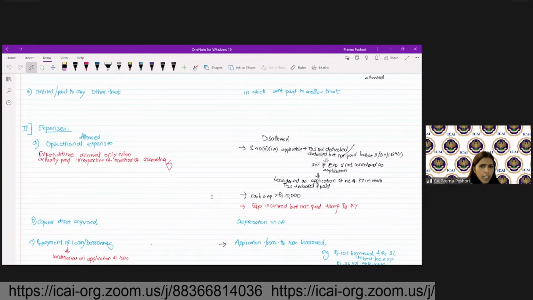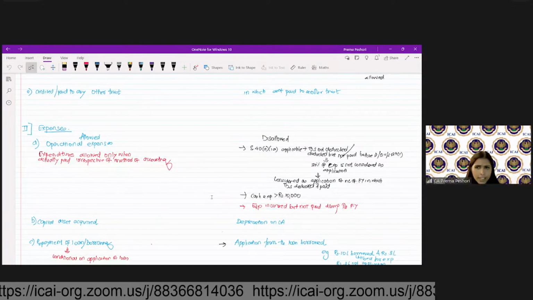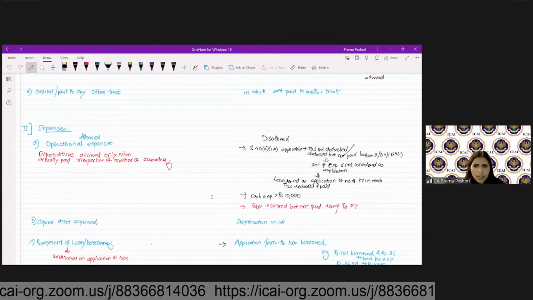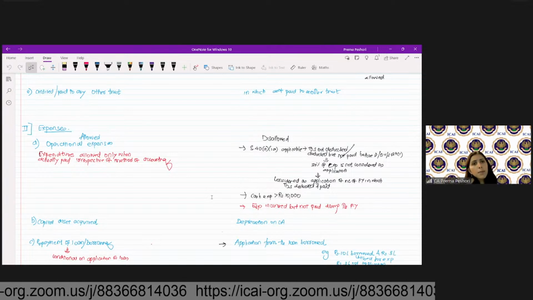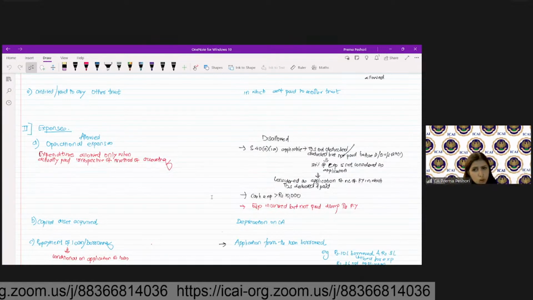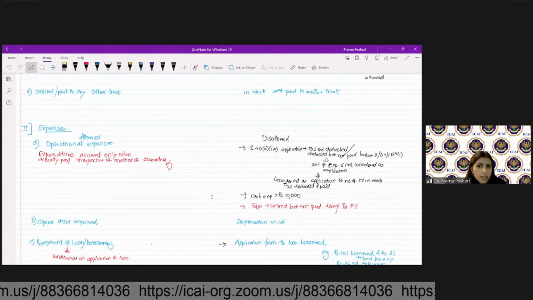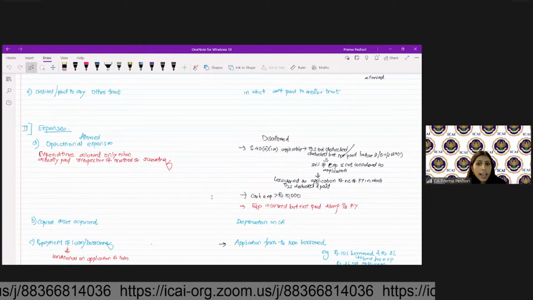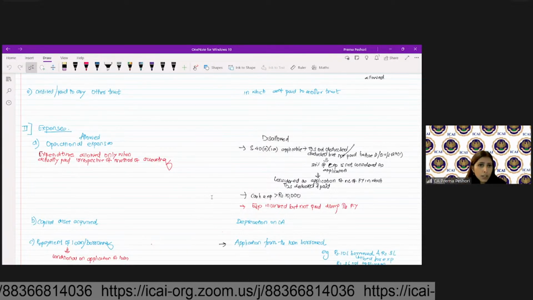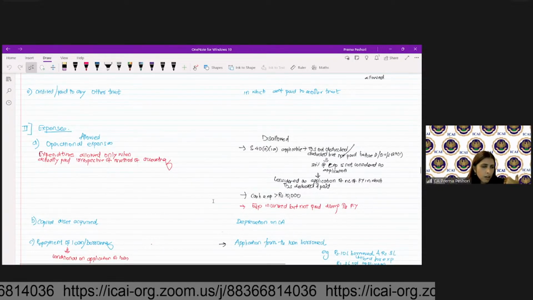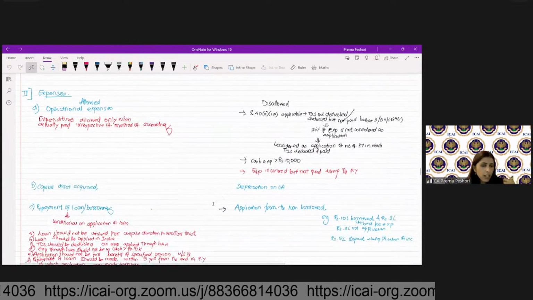Here also you have 40A(1)(a) applicable. If you do not deduct the TDS, or deduct but not pay before the due date of 139, 30% will be disallowed. It will be considered as application in the year in which you pay the TDS. Cash expense more than 10,000 is not considered application. Expenditure incurred but not paid during the year: again, if you follow the mercantile system, you will not get the expenditure as the application.